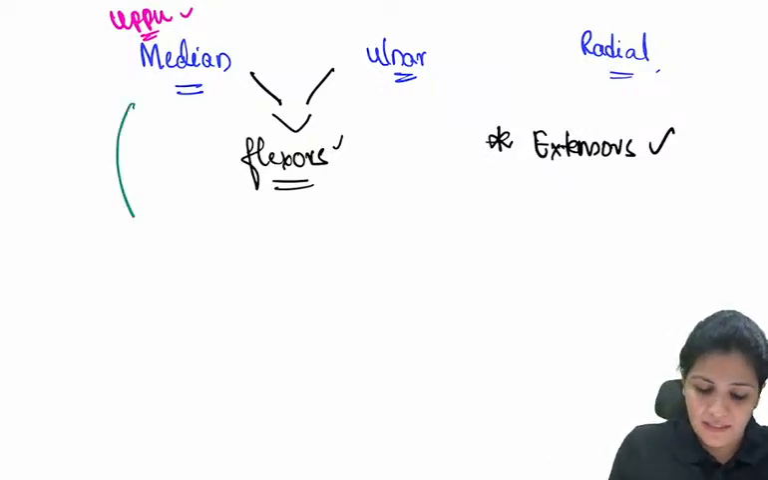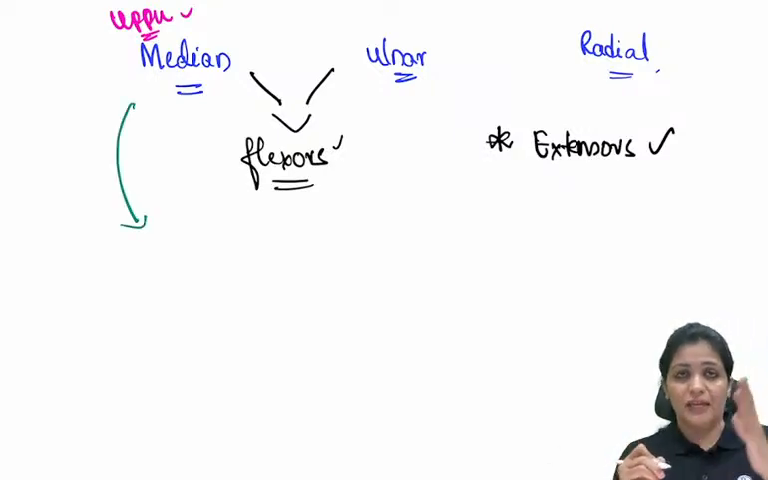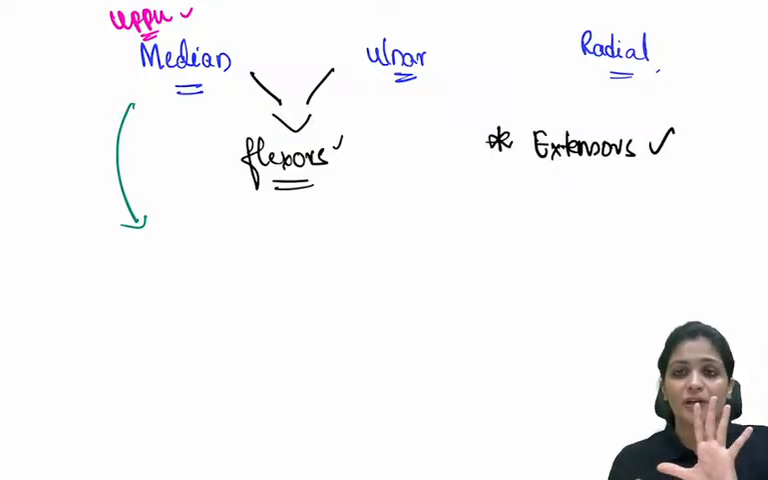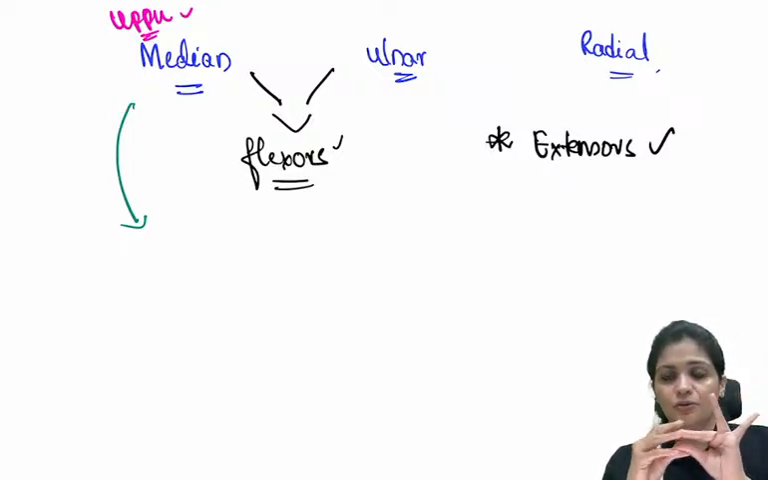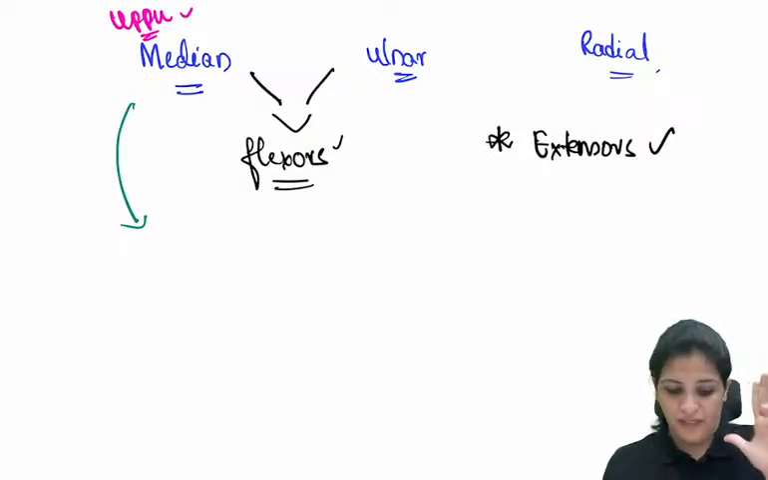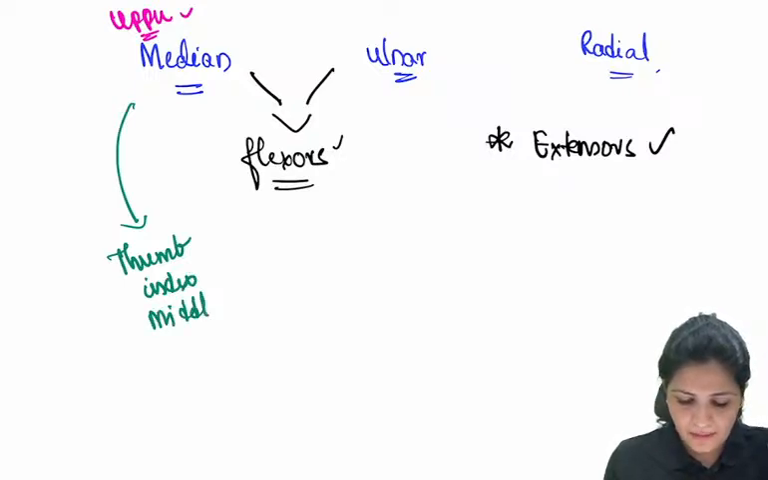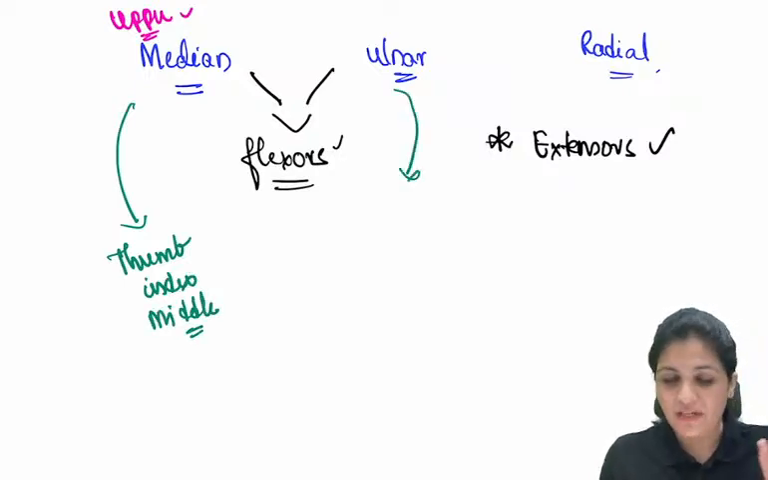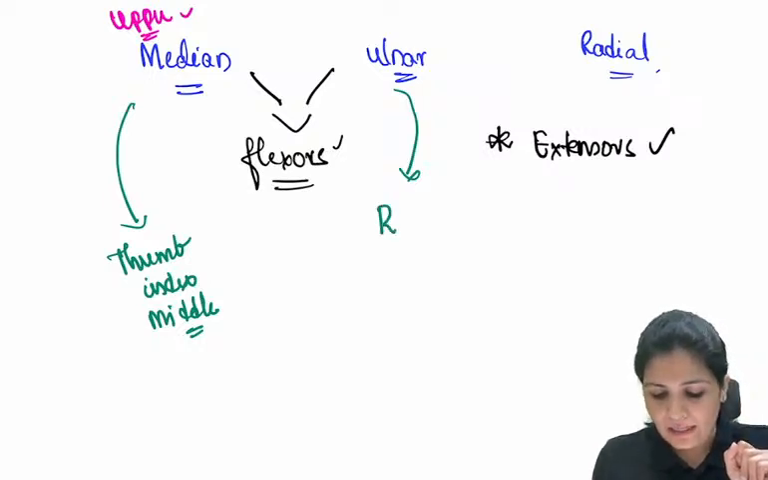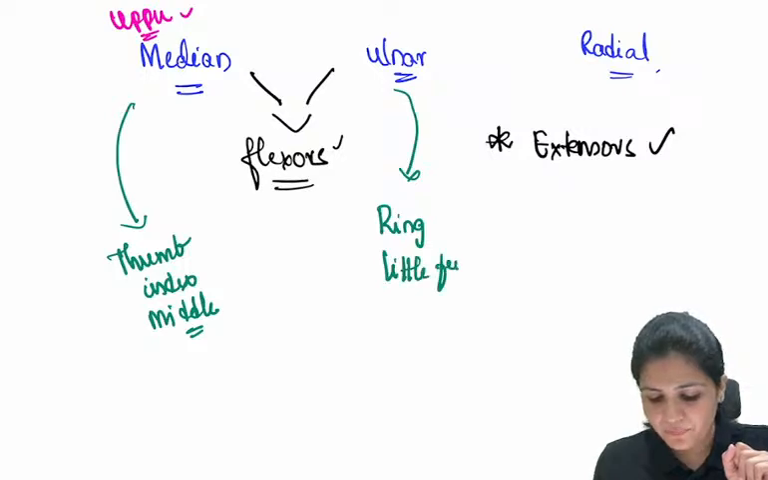So what you have to remember is the median nerve. Whatever we are talking about the median nerve, it is related to these three fingers. That means the thumb, the index, and the middle finger. So the thumb, index, and the middle is your median nerve, and anything which is related to the little finger and the ring finger is your ulnar nerve. So ring and the little finger, right?